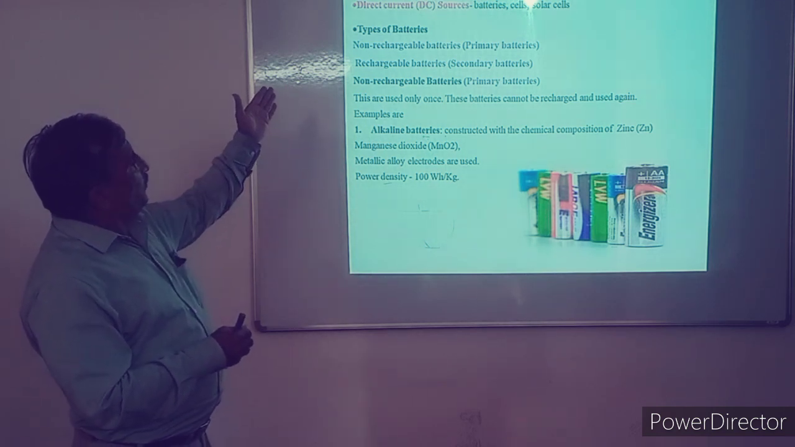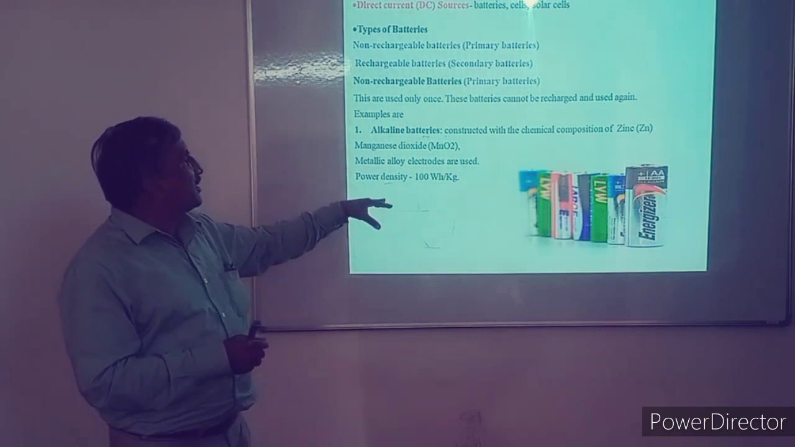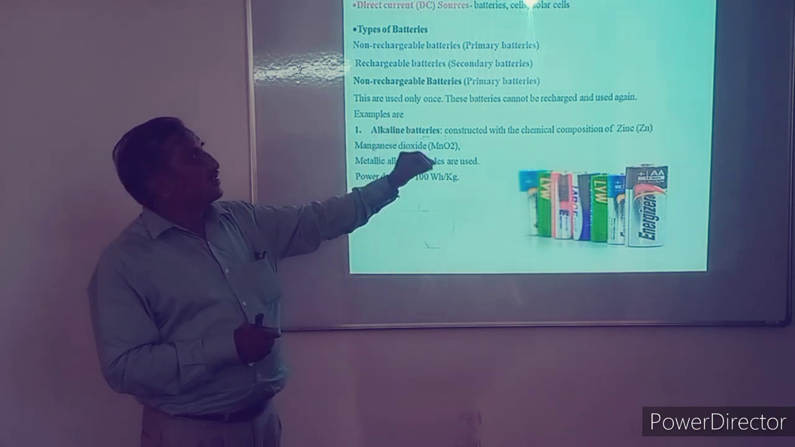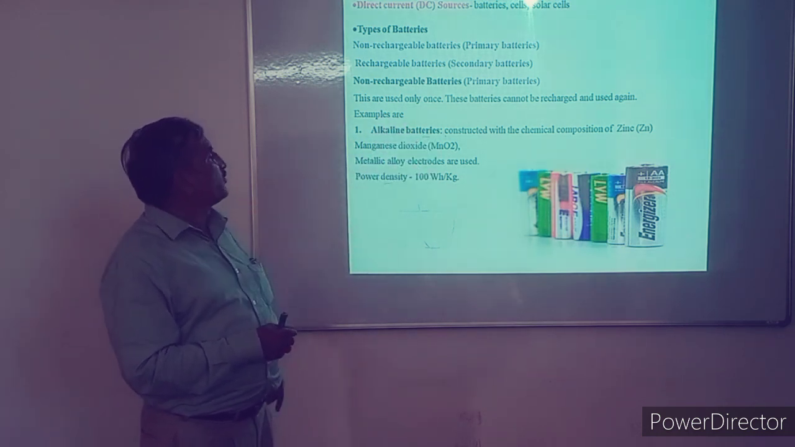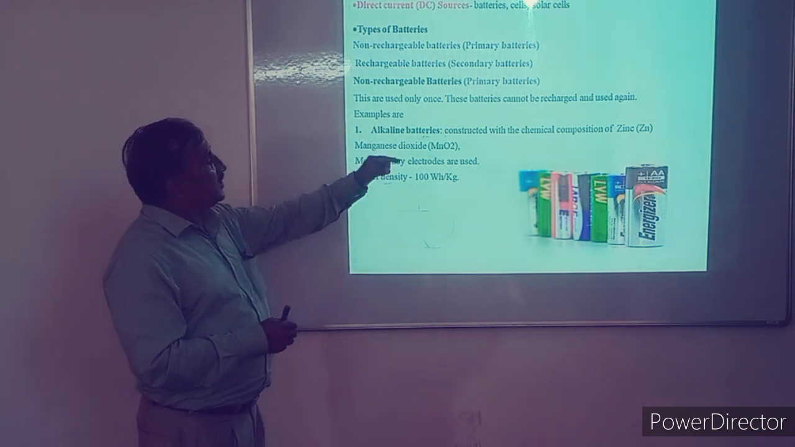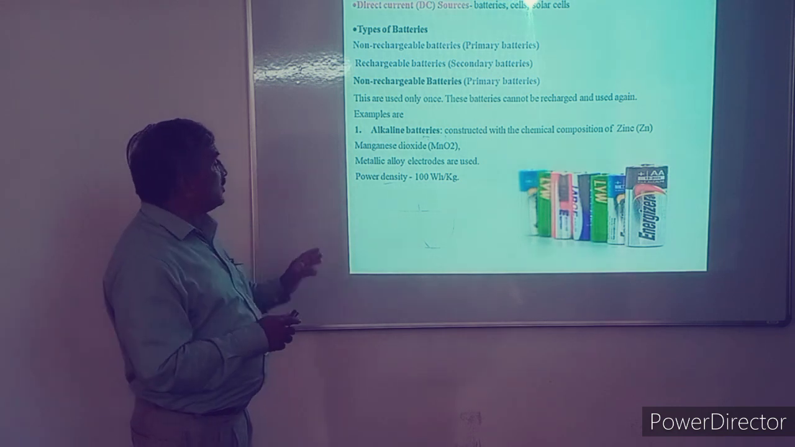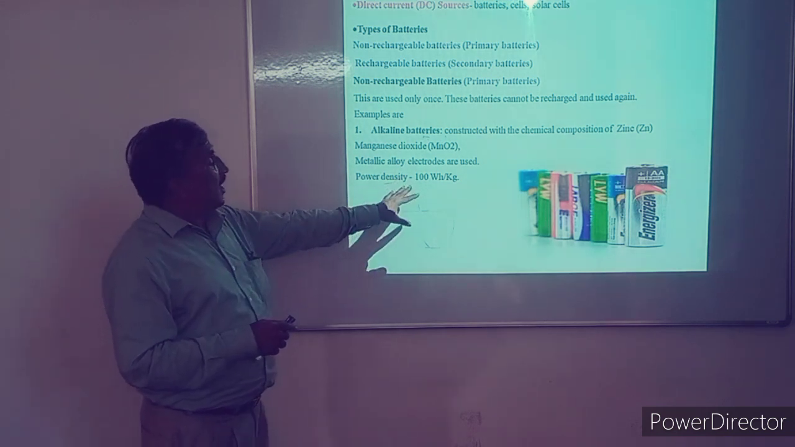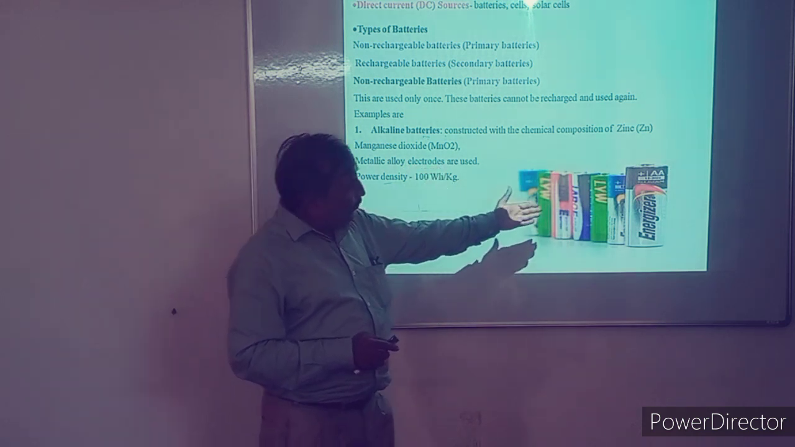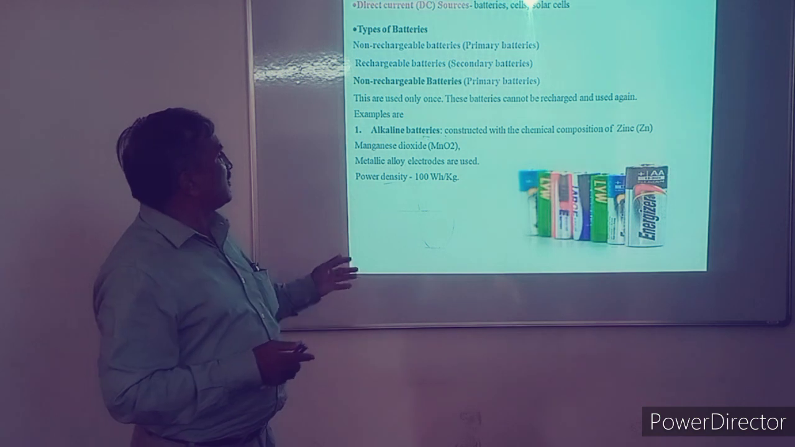Now the primary batteries or non-rechargeable batteries are of different types. The first type is alkaline batteries. These are constructed using a chemical composition of zinc and manganese oxide. For the external electrodes, metallic alloy elements are used, and their power density is 100 watt per kg. This type of battery we commonly use in torches and digital watches.